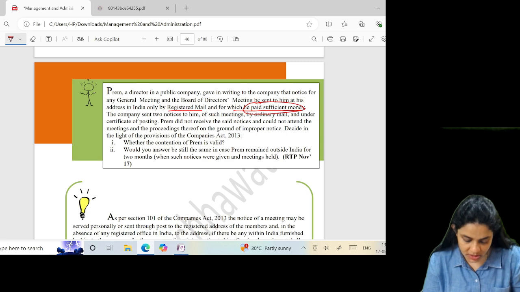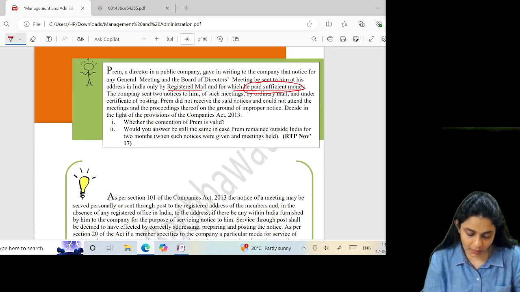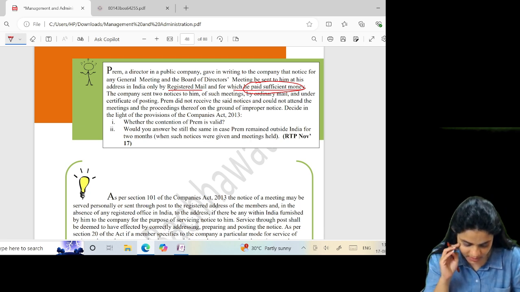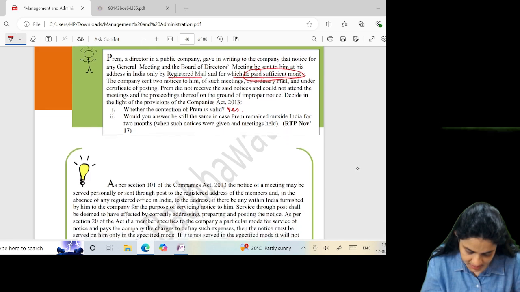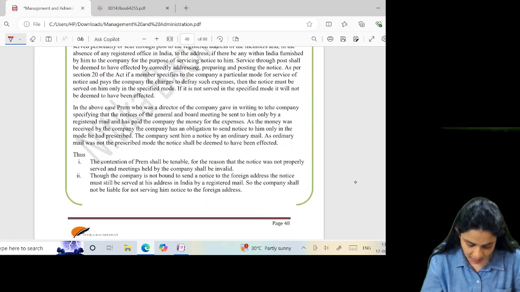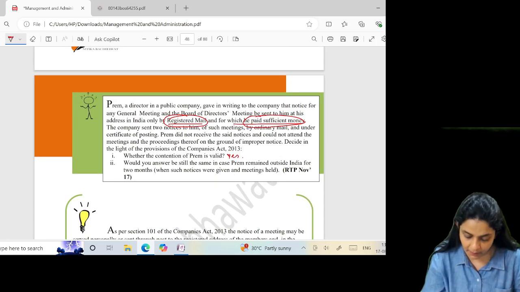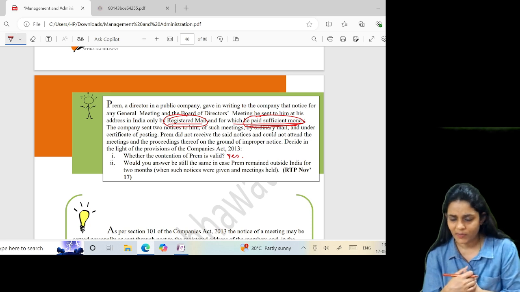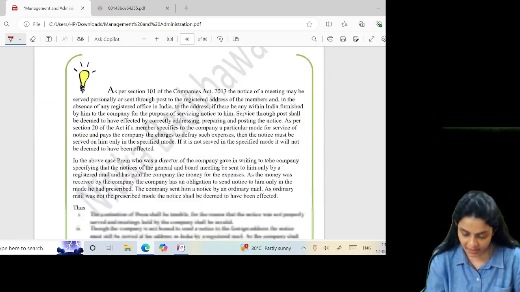The company sent two notices to him of such meetings by ordinary mail and under certificate of posting. Prem did not receive the notices. Decide whether Prem, who did not receive the notices and could not attend the meeting and proceedings, has a valid contention. Yes. Would your answer be still the same if he remained outside India for 2 months? Well, even if he remained outside India for 2 months, it should be sent to his address by registered mail because the company has taken sufficient money. We don't have to send the notice outside India, but still it should be sent to him by registered mail only.